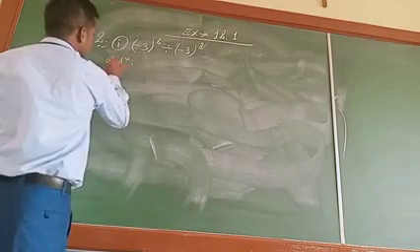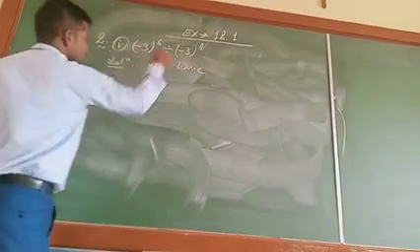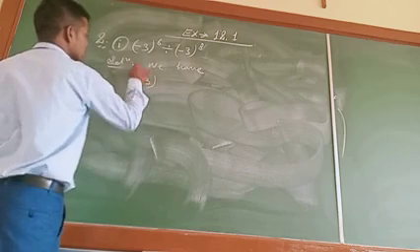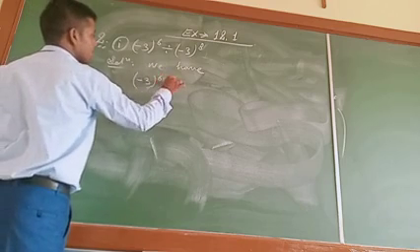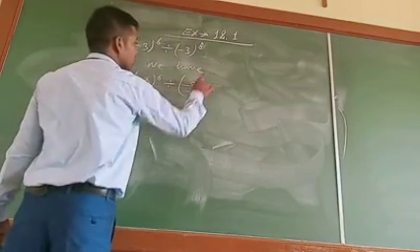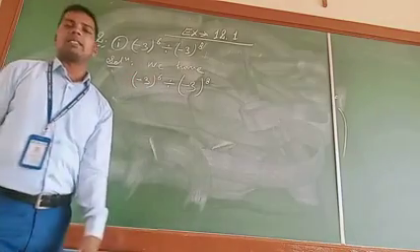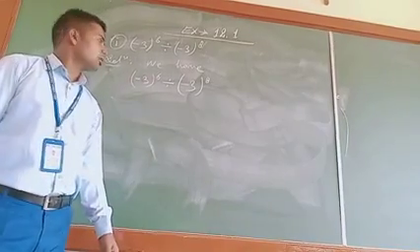Solution. We have the given expression: minus 3 raised to the power 6 divided by minus 3 raised to the power 8. Now we have to simplify this one and write down the answer in the positive power.